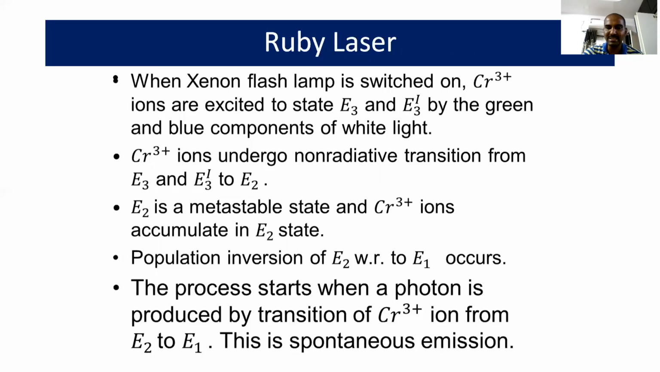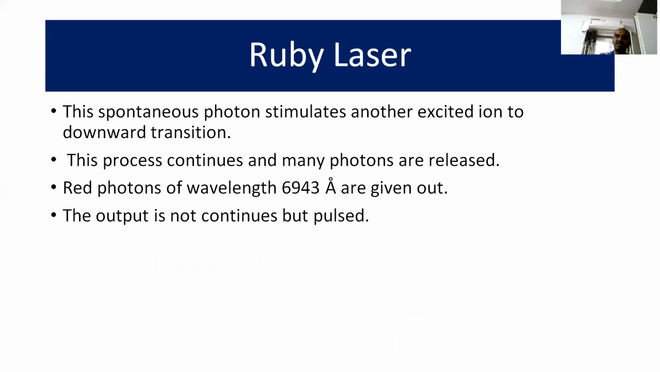This is the spontaneous emission. But we require stimulated emission. That's why this spontaneous photon stimulates another excited ion. As a result, a downward transition takes place. This process continues and many photons are released. All those photons are coherent photons, and the process is referred to as stimulated emission. Therefore, red photons of wavelength 6943 angstrom units are given out. The output is not continuous, but in the form of pulses.